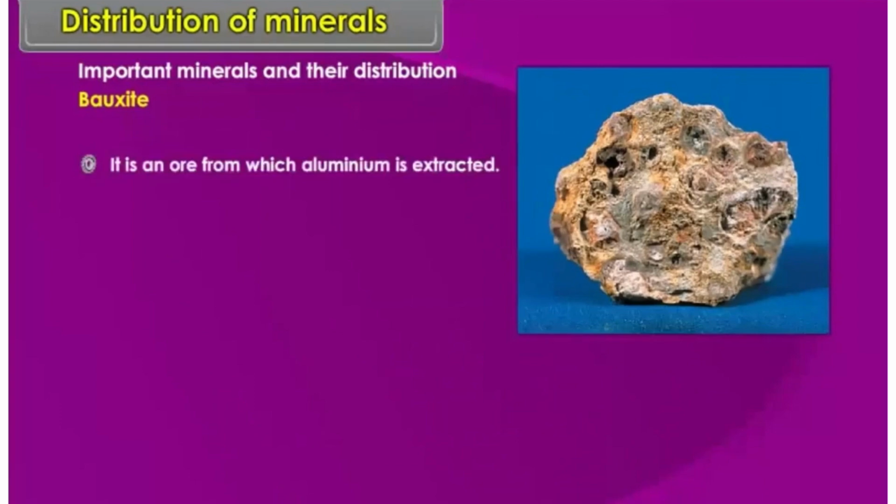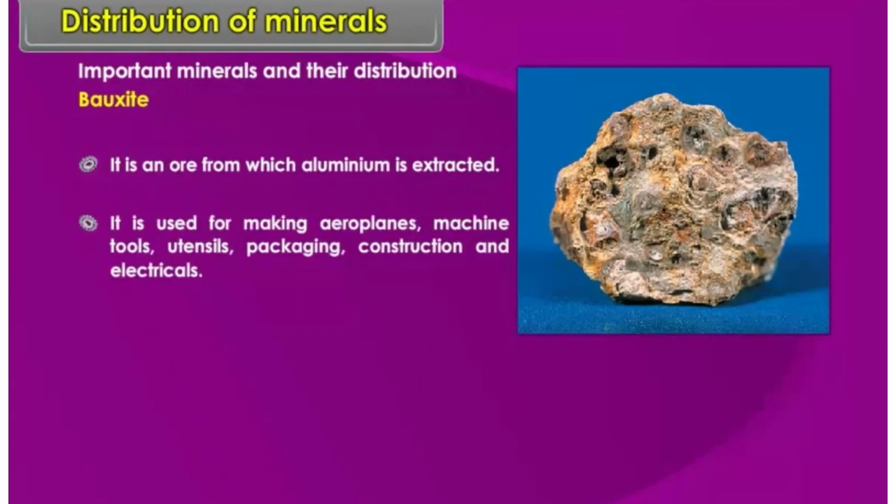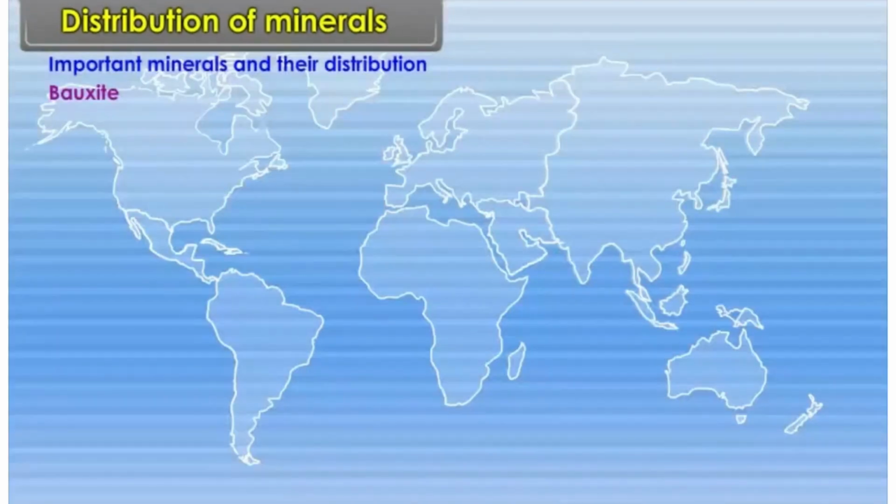Bauxite. It is an ore from which aluminium is extracted. It is used for making aeroplanes, machine tools, utensils, packaging, construction, and electrical materials. Location: World, Australia, Guinea, Jamaica, and Brazil.